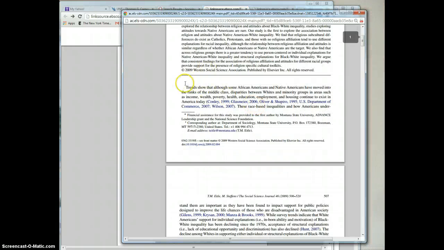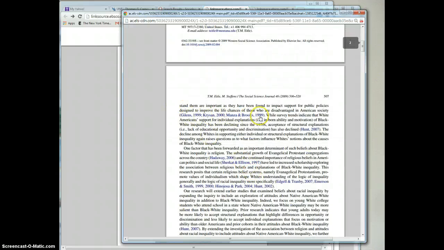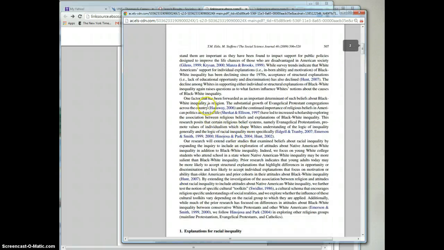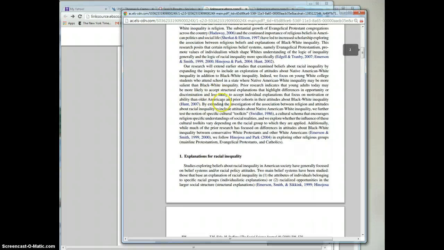And then here's their discussion, this is their literature review. You can see the highlighted articles. This is all what they are doing. These are all some Sherkat and Ellison, two very famous sociology of religion people. Emerson and Smith, big time. So this is their literature review.